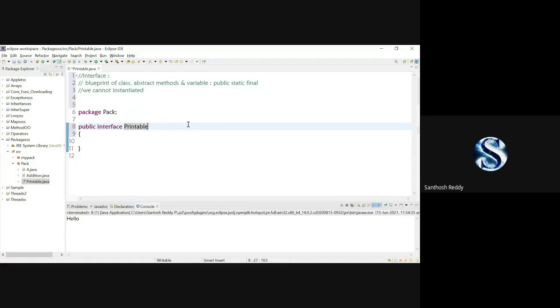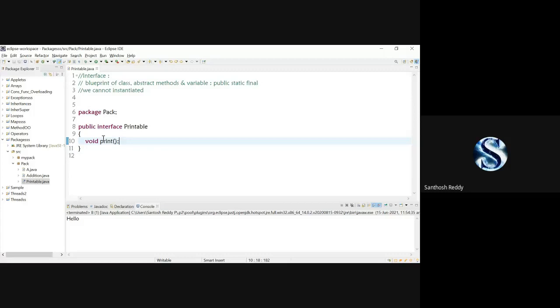For right now, we will stop here with one interface. Public interface printable. Now in this printable, I'm just going to declare a method called void print, open and close parenthesis. That's all I'm going to do in this printable interface.